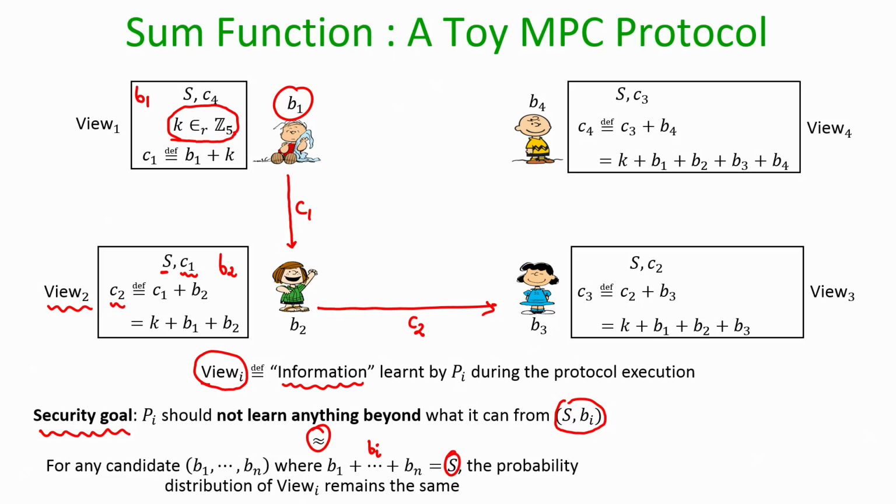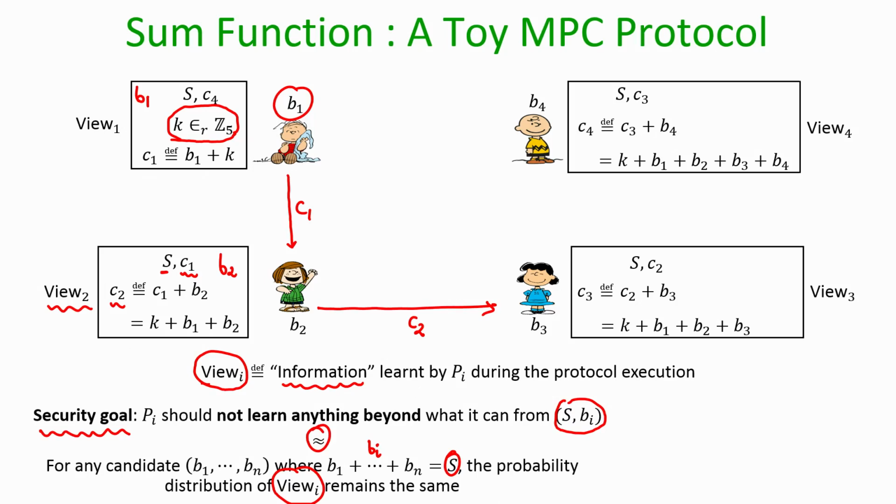We have to show that this view Vi, which is learnt by the party Pi during the protocol, is equiprobable with respect to every such candidate B1, B2, Bi, Bn, which sums up to the given S.